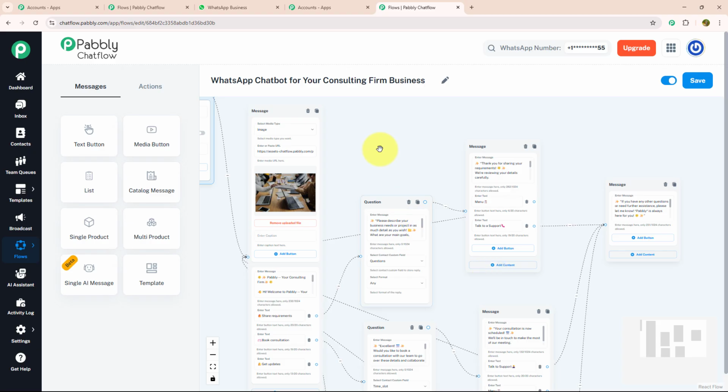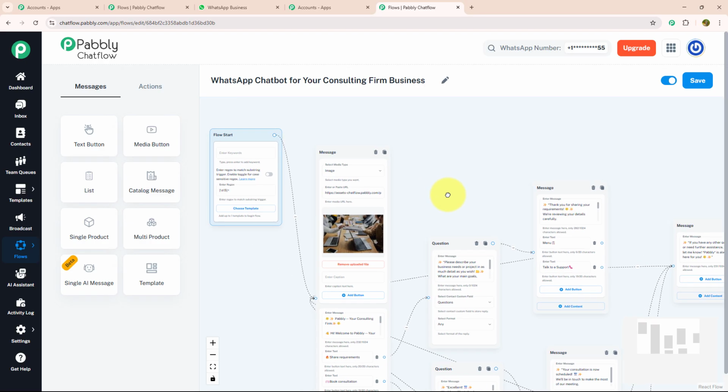So as you can see, I have made this chatbot for consultant firm business using Pabbly Chatflow. On to our last step. Don't forget to active your flow and save it. As you can see, I got a message that flow updated successfully. That means my flow is ready to run in real time.